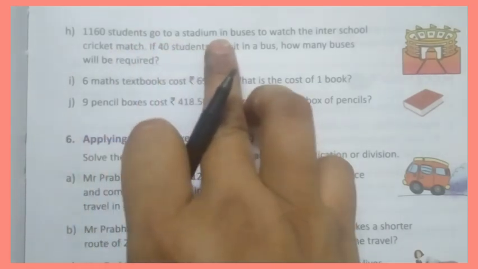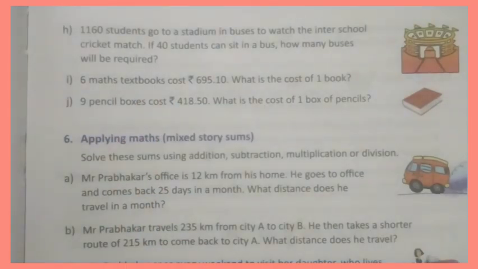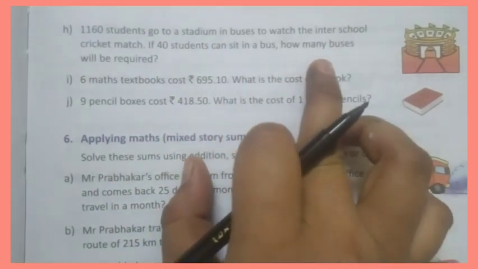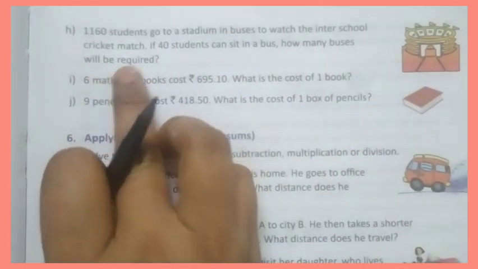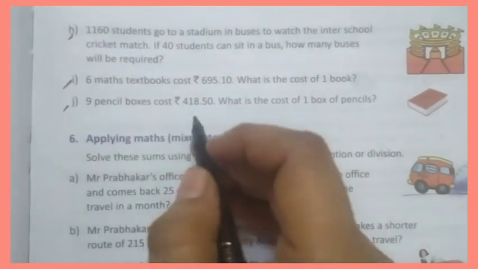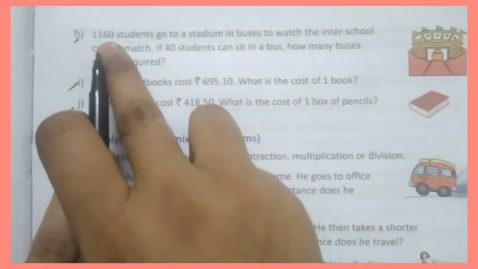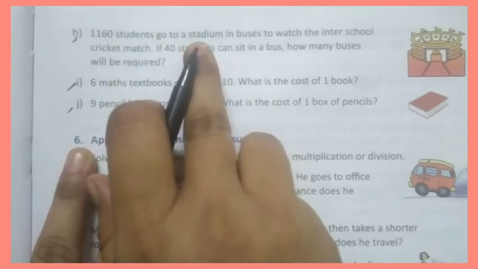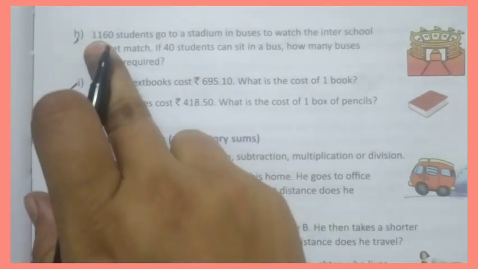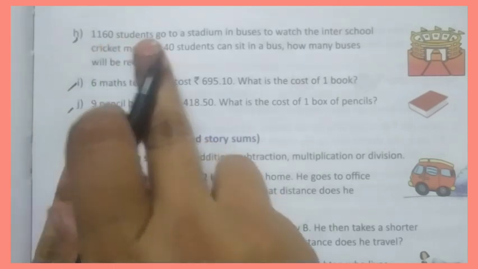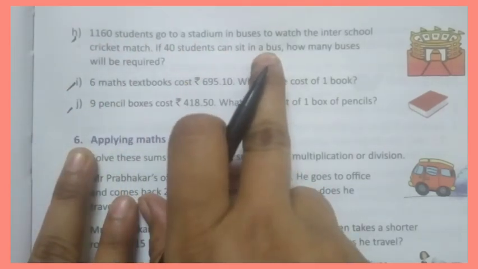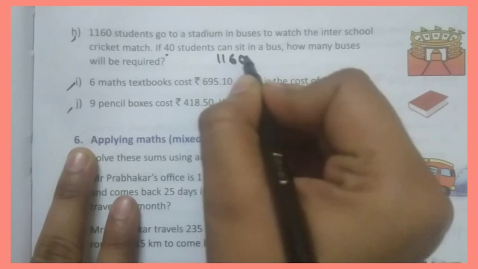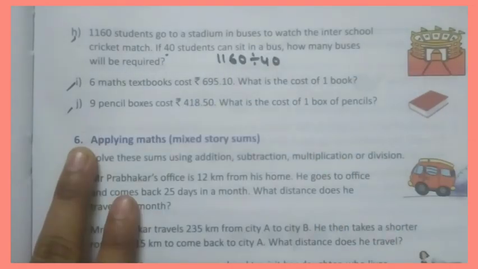1,160 students go to a stadium in buses to watch the inter-school cricket match. If 40 students can sit in a bus, how many buses will be required? You have to do these 3. These 3 are homework for you. Okay. First write like this. Total number of students going to the stadium in buses. That is 1160. Number of students who can sit in a bus. How many? 40. Number of buses. Simply divide these two. Okay. Then you will get the number of buses.